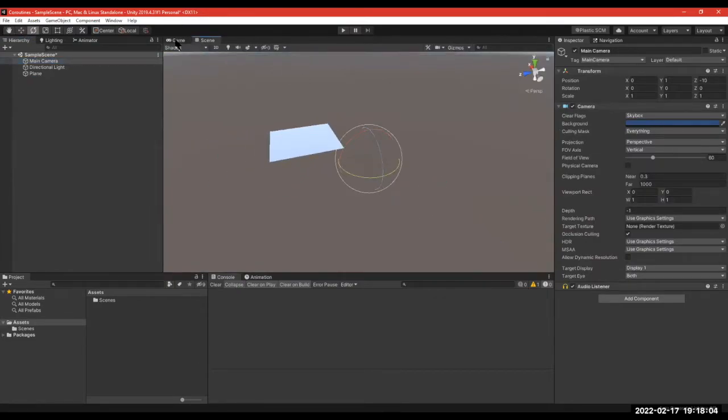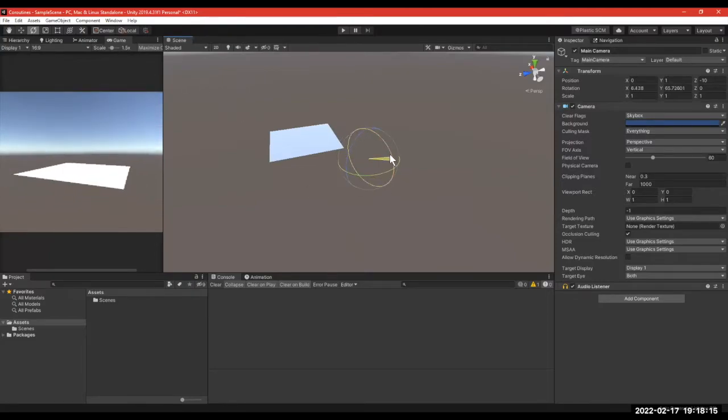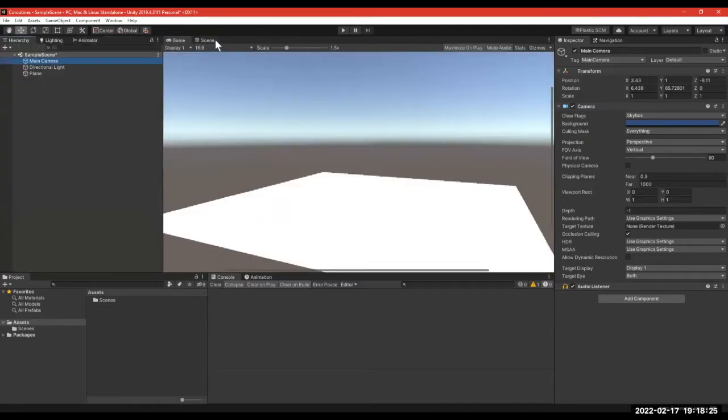All right, tilt that down. So now we can look at whatever's on our plane here. We'll zoom in a little bit. Okay, so we have our view of our plane here.